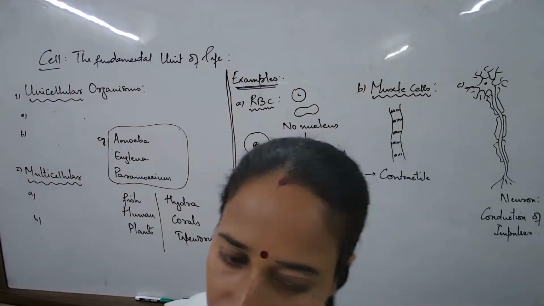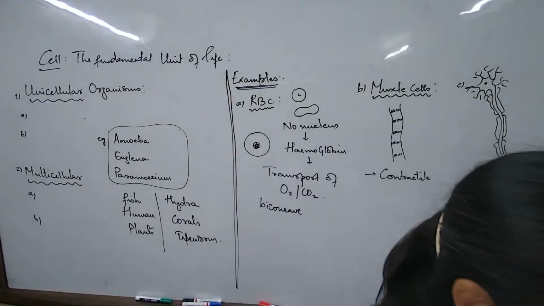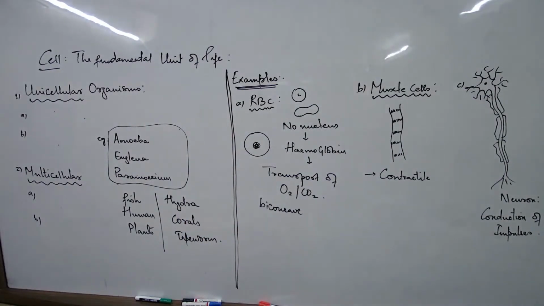Unicellular, multicellular. Let us write down the first point for unicellular organisms. These organisms are made up of single cells.